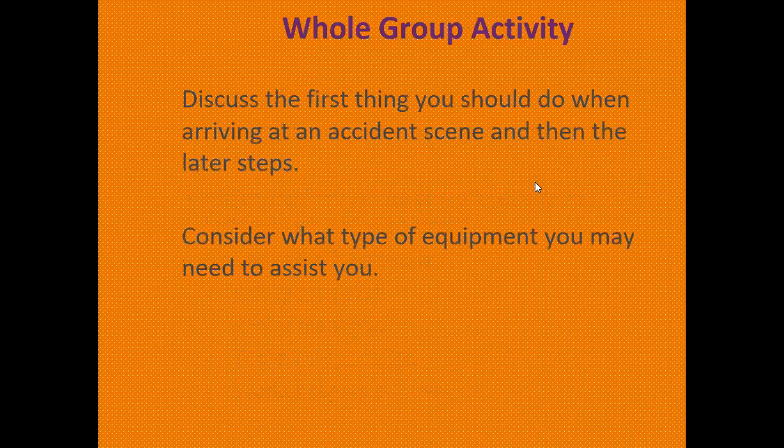That is investigation. And a whole group activity: discuss the first things you should do when arriving at the accident scene, and then the later steps. Consider what type of equipment you may need to assist you. So this is a question for you guys: when reaching an accident scene, what will you do? I will give you an idea.